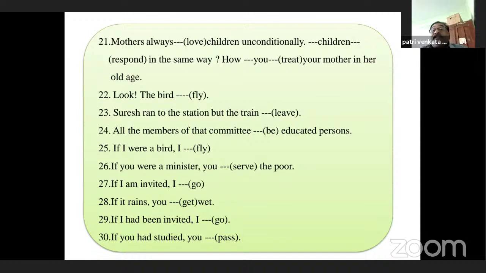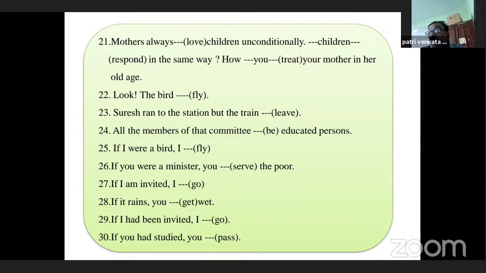And you come to the next one, all the members of that committee dash educated persons. Here the right be form should be there. All the members of that committee are educated persons, if it is related to the present time. Suppose if you want to talk about the previous one, yes, all the members of that committee were educated persons. That is also accepted.